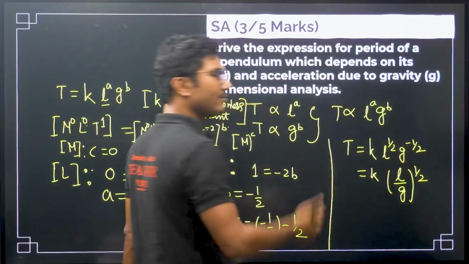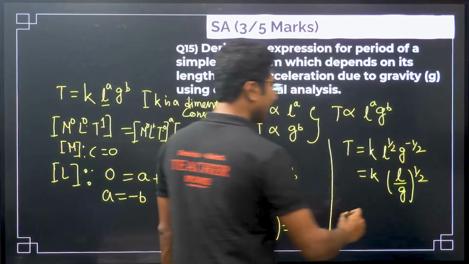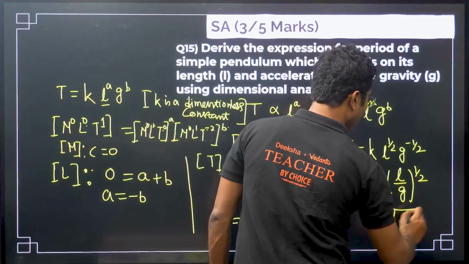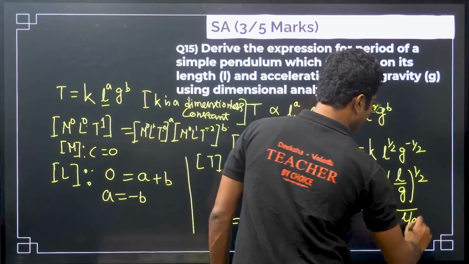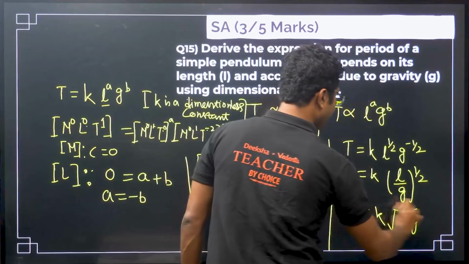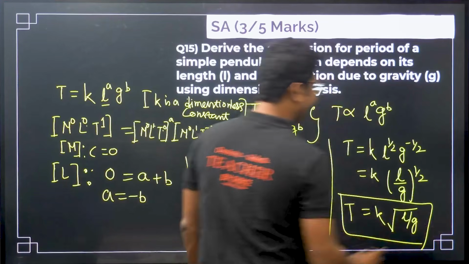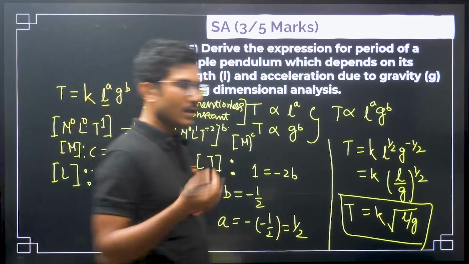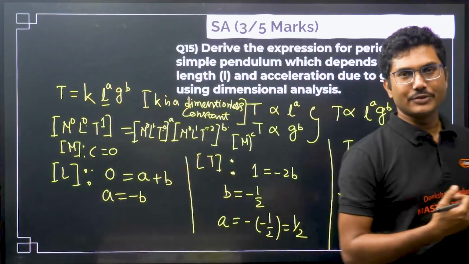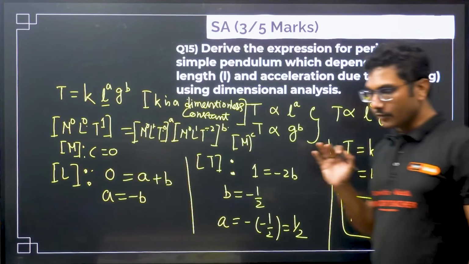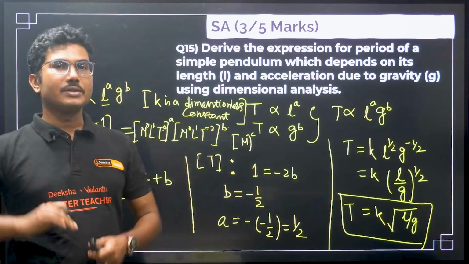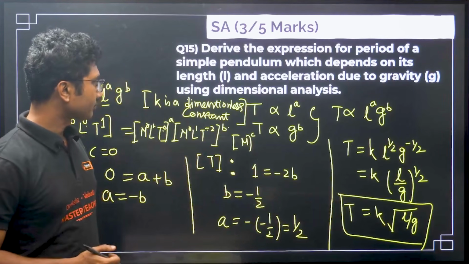Okay, minus half means division, or you can write this as k square root of L by g. So this is the relation of time period. Okay, the constant k is not required to write. If you want to write, you can write 2 pi, otherwise 2 pi is not necessary. You just keep it as k, because from dimension analysis the constant cannot be calculated. So this is a perfect answer for this question.